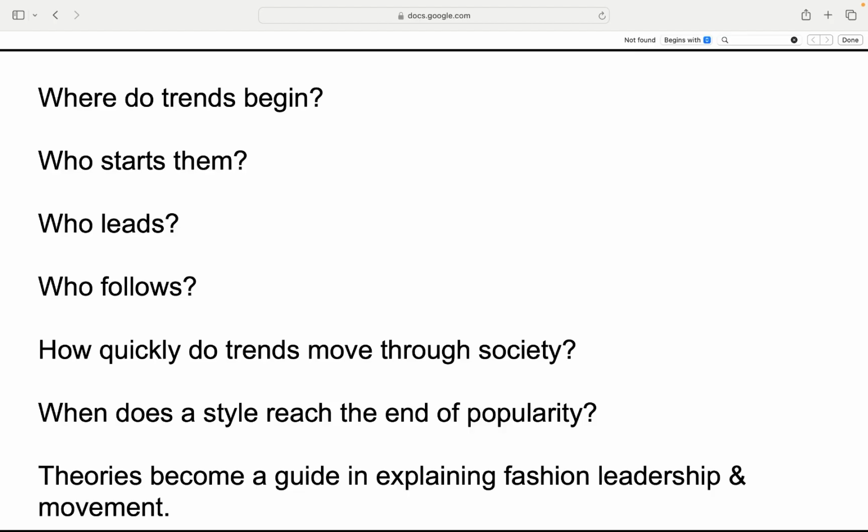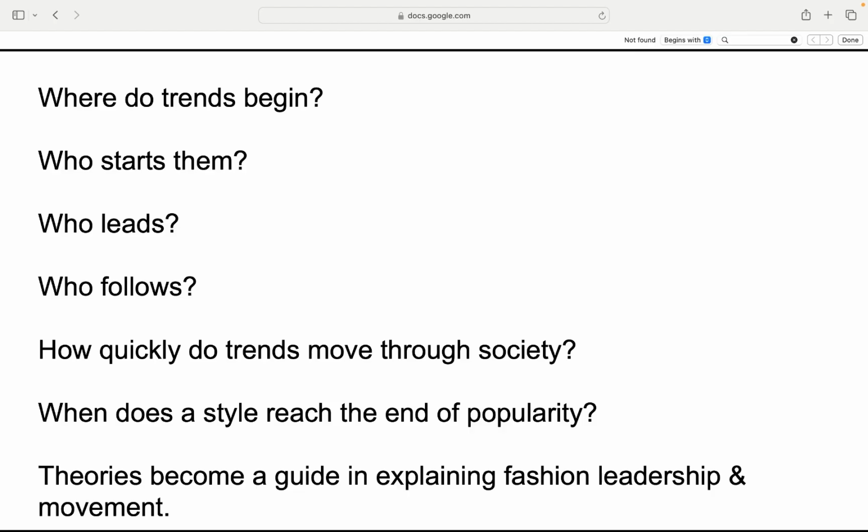How fast do trends move? Faster than a Starbucks drink in the hands of an influencer. In the digital age, trends can go from obscure to everywhere in 24 hours and be dead a week later. Blink and you're outdated. From viral to vintage in record time. When does style die? When it's overdone, it's mocked on social media, it's copied to death, or your dad starts wearing it unironically. But don't mourn it too hard. Fashion is a cycle. What dies today will rise again in 10 years. Low-rise jeans, we're talking about you.